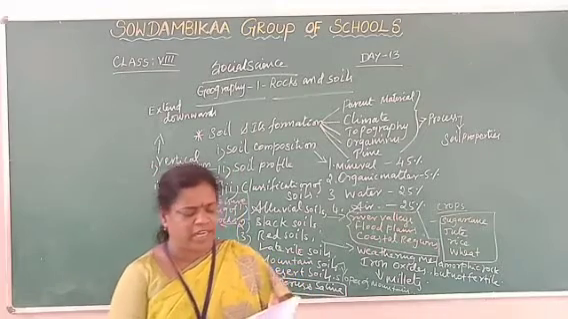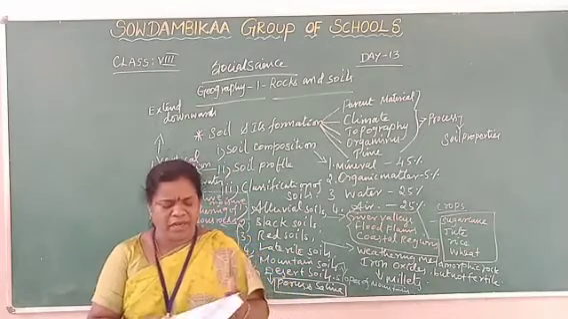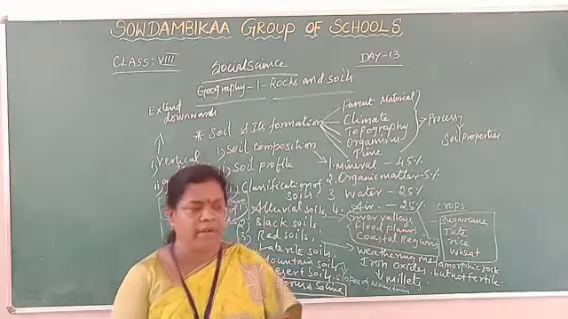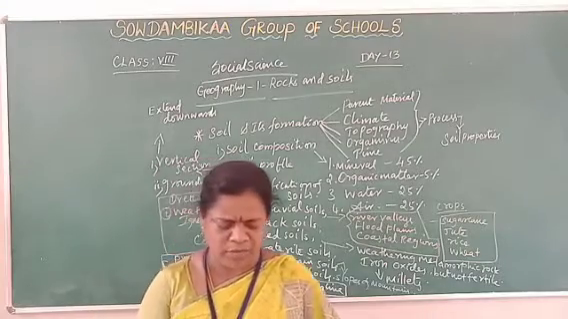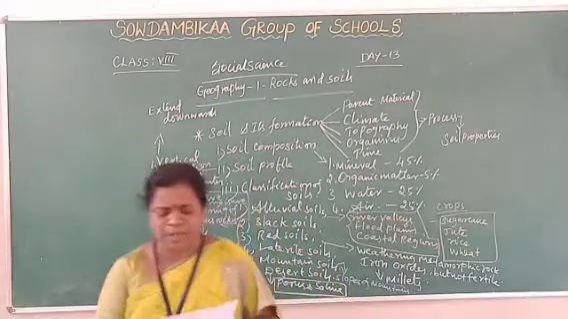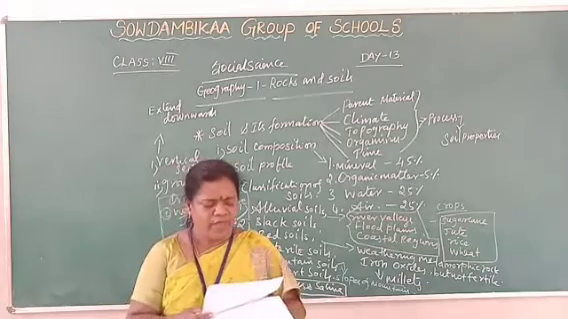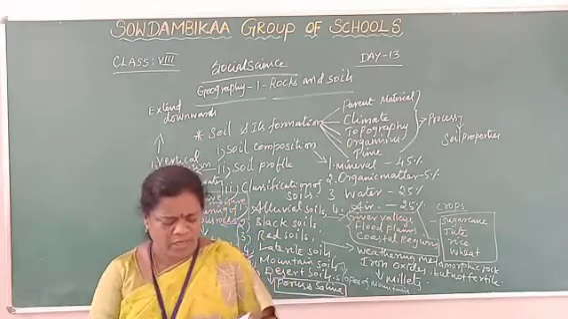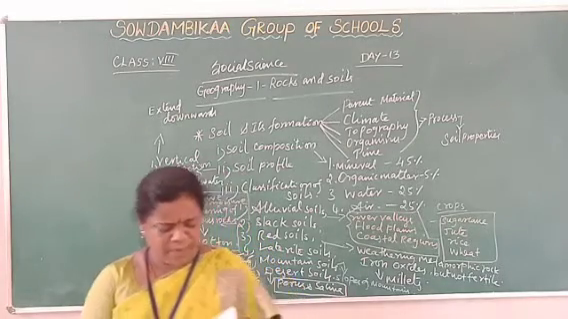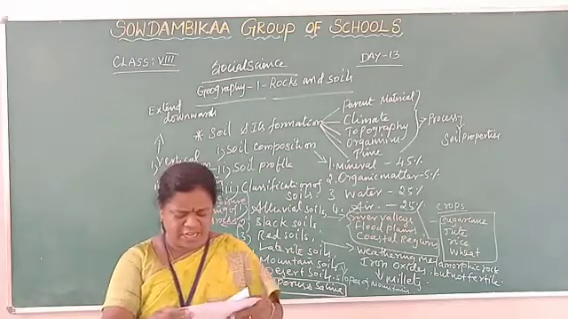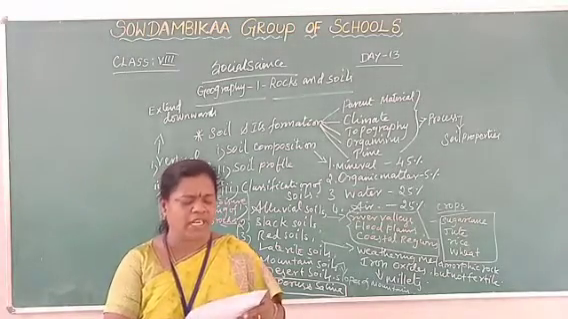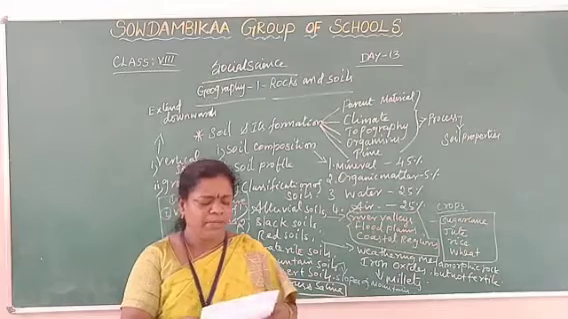And third question: dash are the primary rocks formed first on the earth. A. Metamorphic rocks. B. Igneous rocks. C. Sedimentary rocks. D. Rock cycle. Answer is B.